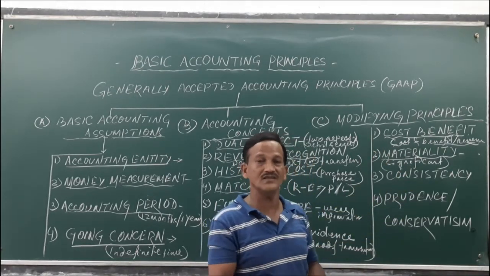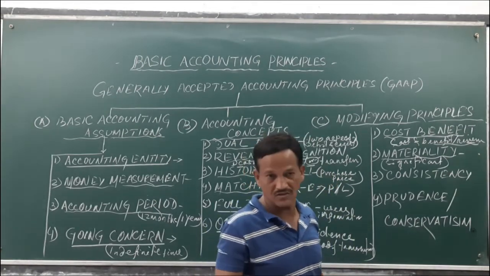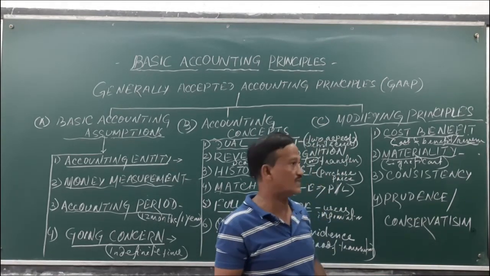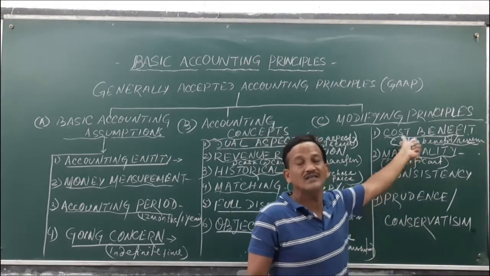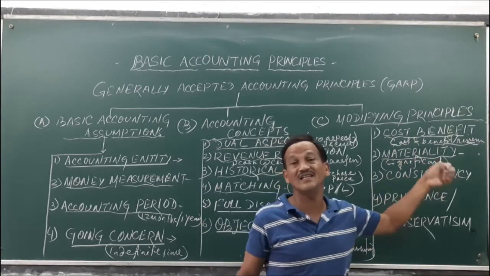For example, a business does not record 1 rupee transactions. If it does not record 1 rupee transactions, that means the cost is 1 rupee and the benefit is less than 1 rupee. This 1 rupee transaction is not material for the business.